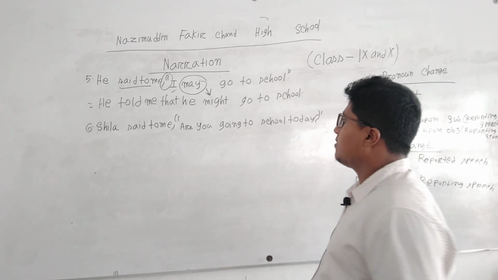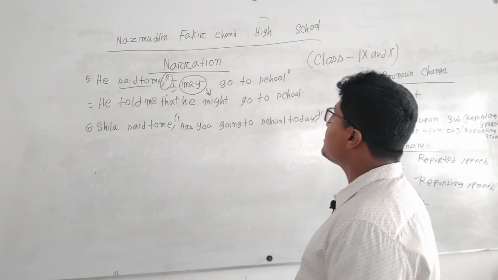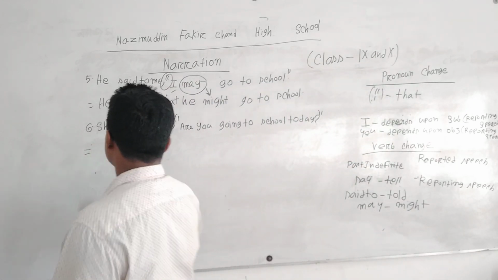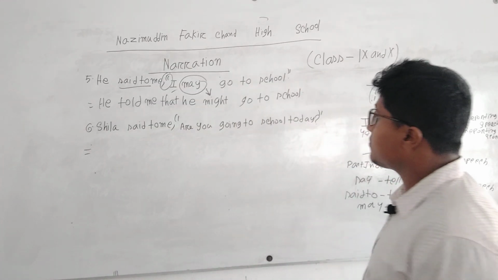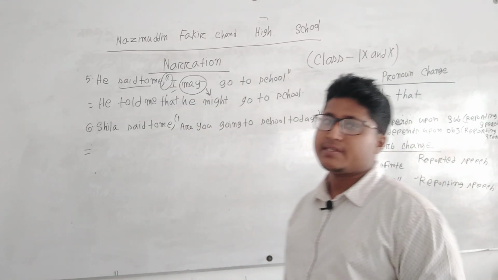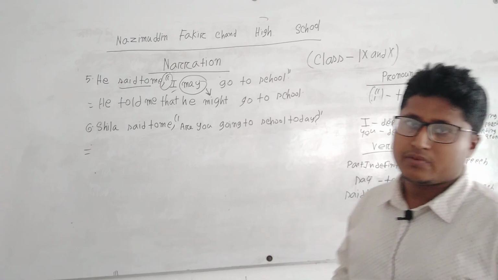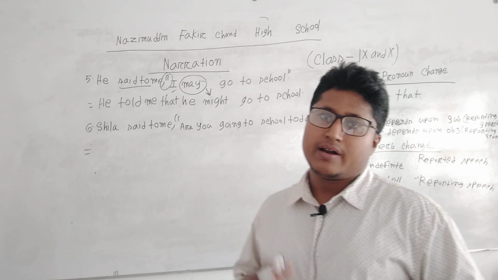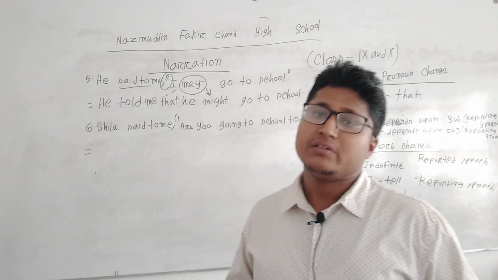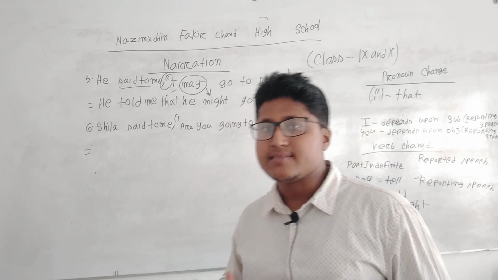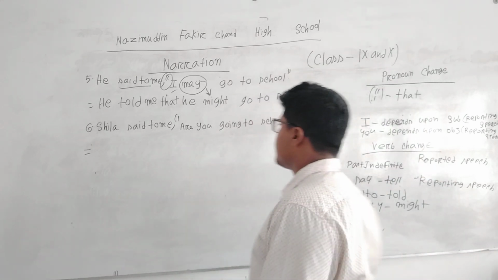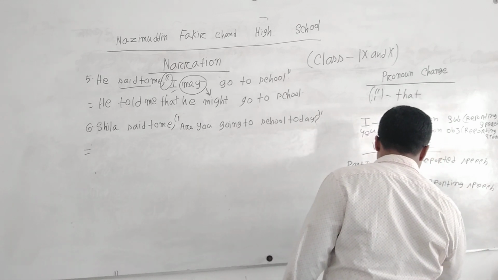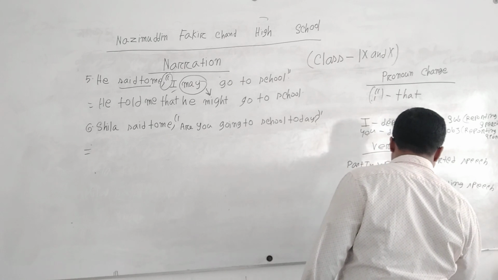So first there is Sheila said to me. So there will be a first change. What is the first change? In an interrogative sentence, if there is said to or other, whatever, if it belongs to past, there will be asked. Or if there is say to or say, there will also be asked. So if there is Sheila said to, for question, for interrogative, there we have to write ask or asked.